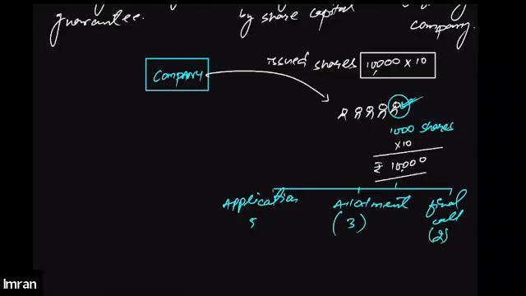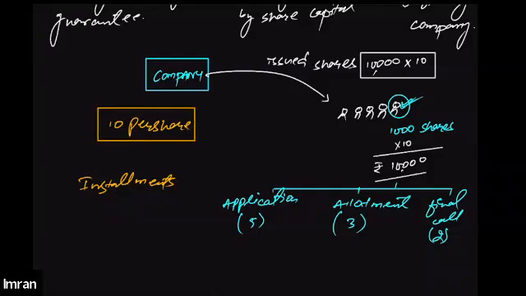So what are these things? Application, allotment, and final call. For now, you can call them different installments. The company wants to raise 10 rupees per share from the person who has purchased the shares of the company. So this person has purchased 1,000 shares, and now the company wants him to pay this 10 rupees per share in these installments. The first installment is application money, the second installment will be allotment money, and the final call will be the third installment. So the company basically wants him to pay in 3 installments.